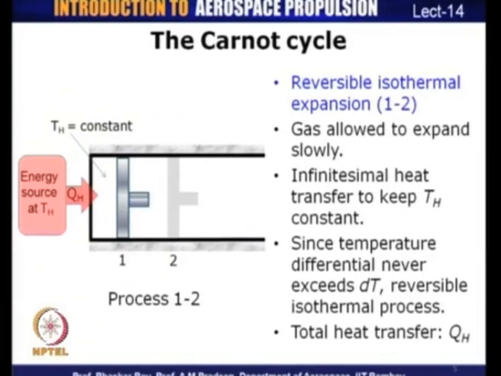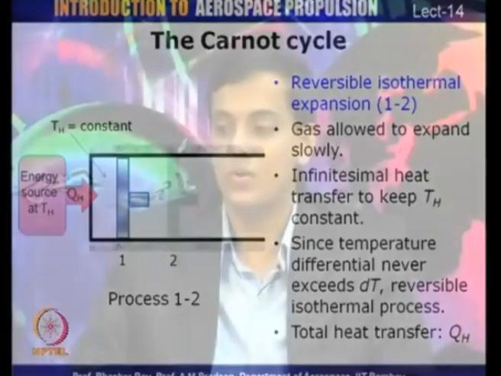The piston moves at an infinitesimally slow rate from state 1 to state 2, and this occurs because of an infinitesimally small heat transfer from the source, which is at a temperature TH, to the cylinder, in such a way that the temperature differential never exceeds a value of dT, because if it exceeds that value, then there is heat transfer through a finite temperature difference which can lead to irreversibilities. And so, the total heat transfer which has taken place during this reversible isothermal process, let us quantify it by QH.